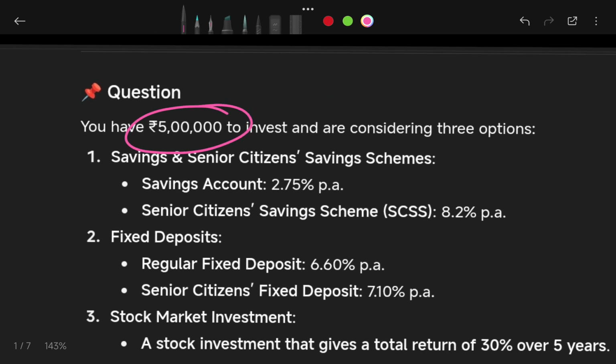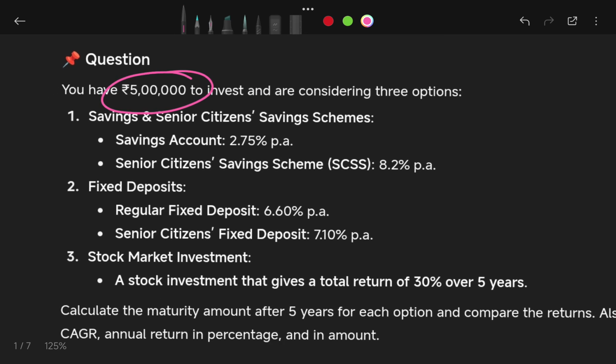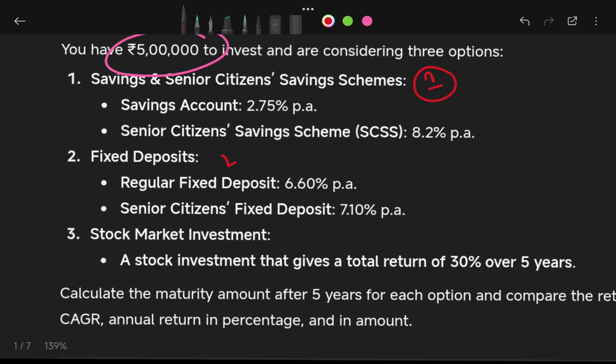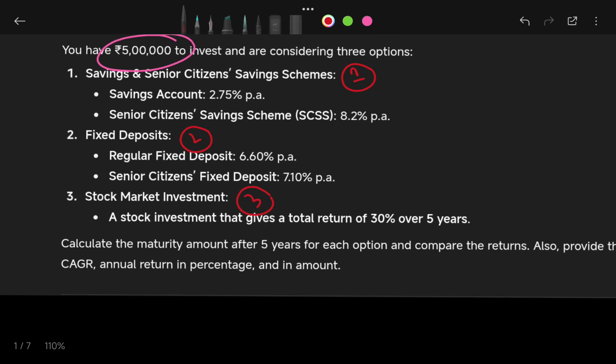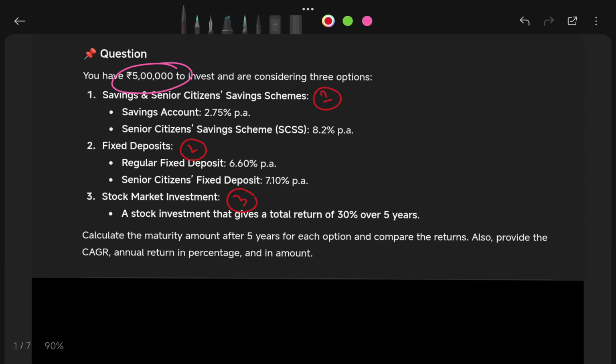In this question we have categorized the different investment alternatives into 3 parts. In part 1 we have taken the savings schemes. In part 2 we have considered the fixed deposit schemes, and in the last part I have also taken the stock market scenario, that is, what if I invest this money into the stock market. So now just quickly go through the question and check what is given.